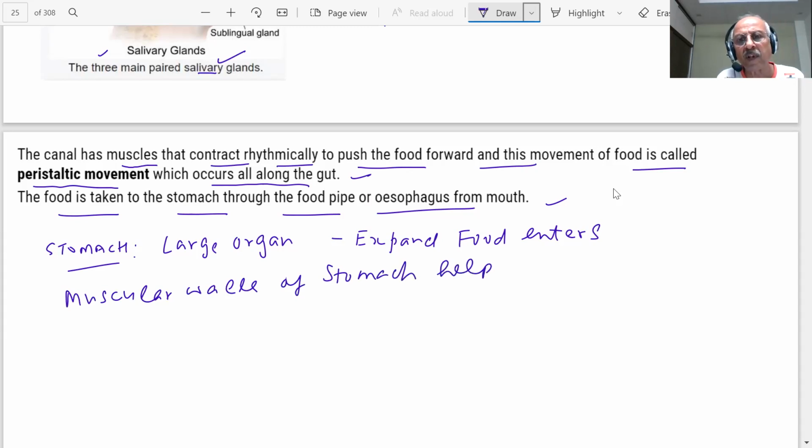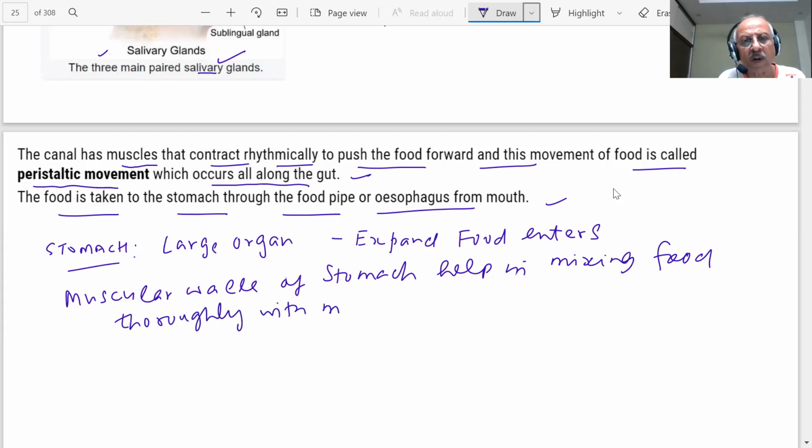They help in mixing the food thoroughly with more digestive juices.